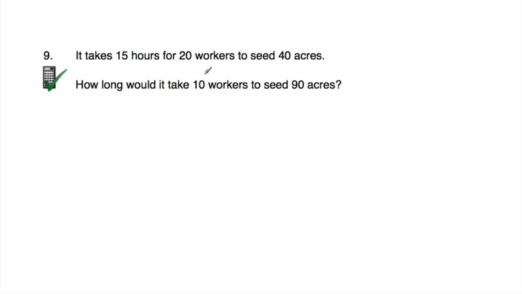So obviously the number of workers has changed, and the area has changed, so it will obviously take a different amount of time perhaps. So we need to see how long it's going to take 10 workers to seed 90 acres. Okay, so it takes 15 hours, 20 workers to seed 40 acres. So I've just written that information down, okay?